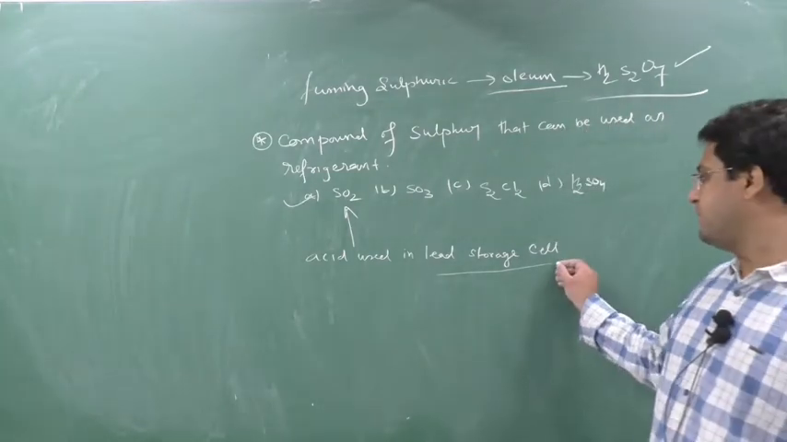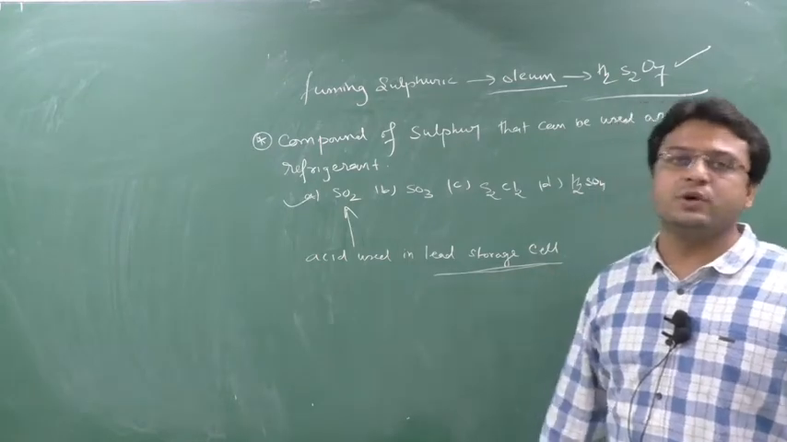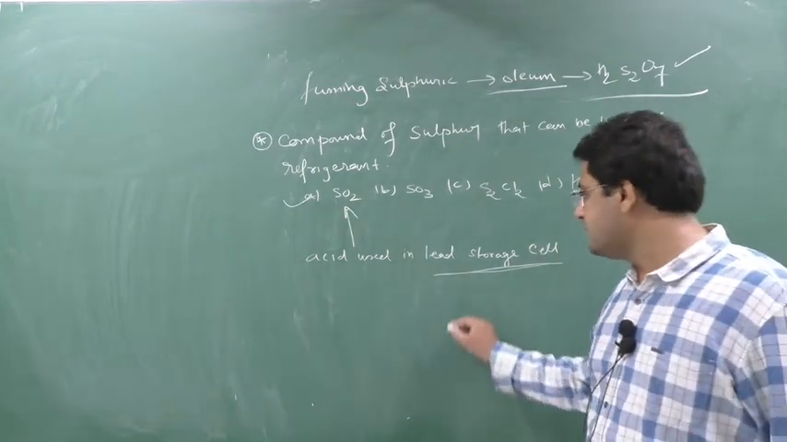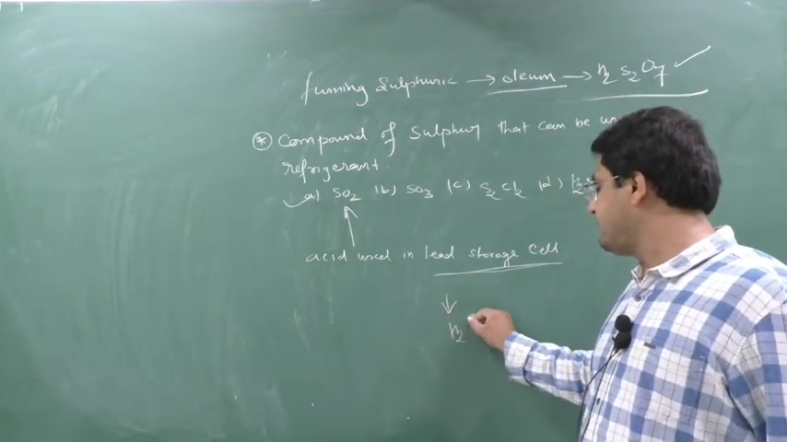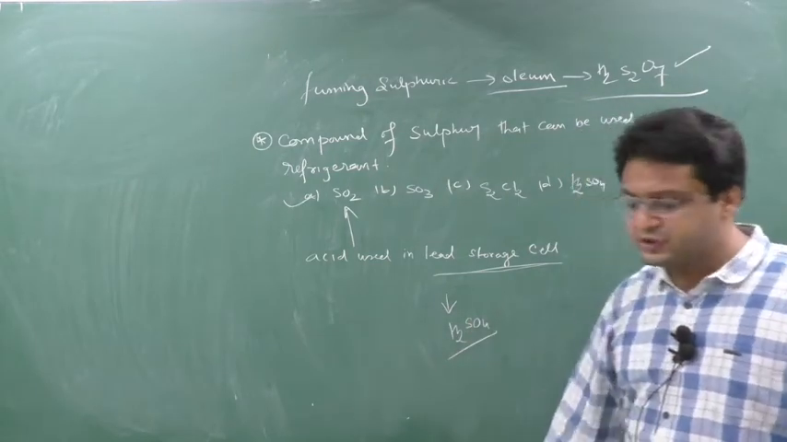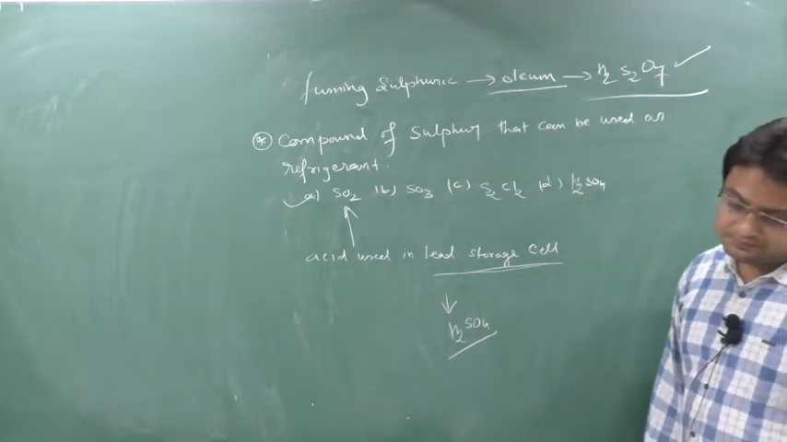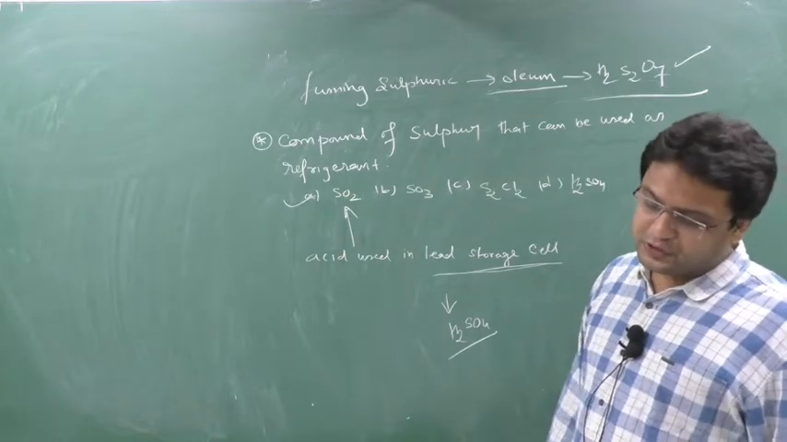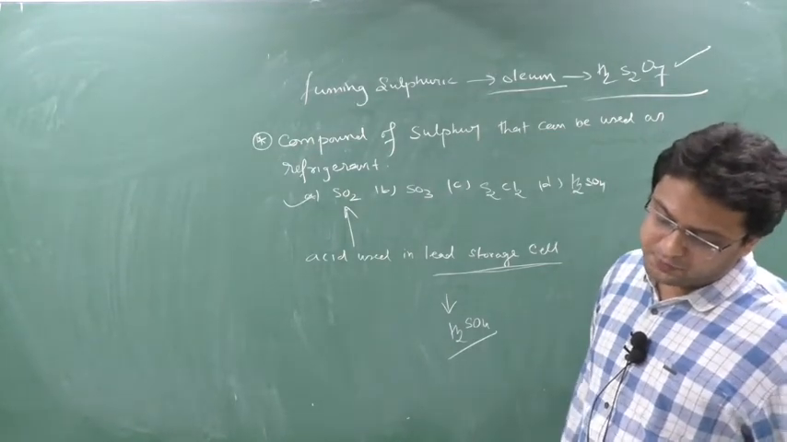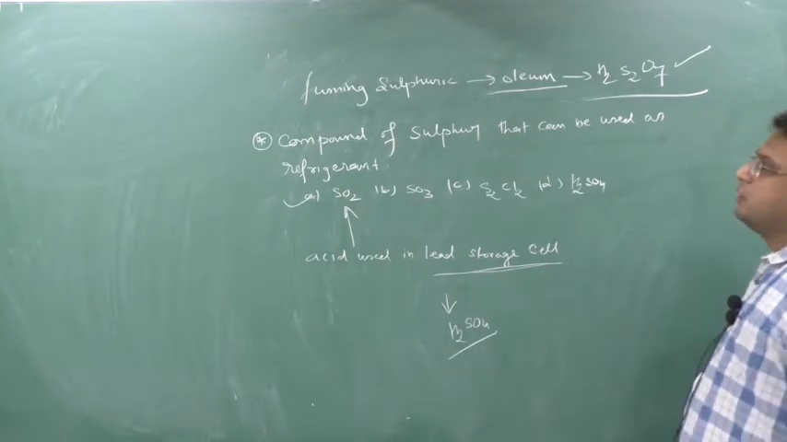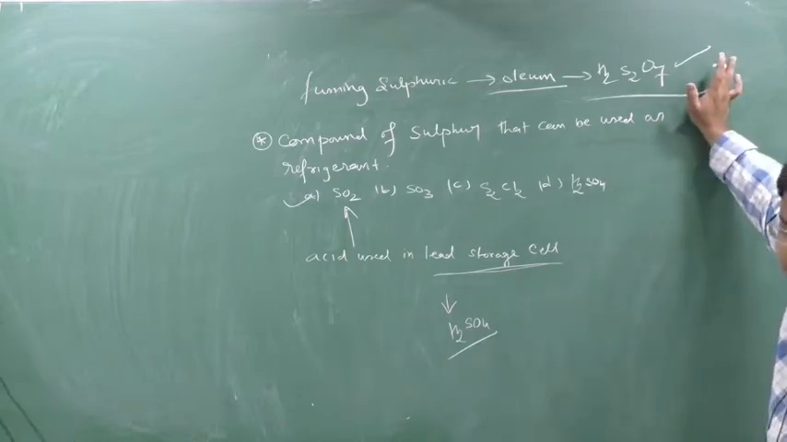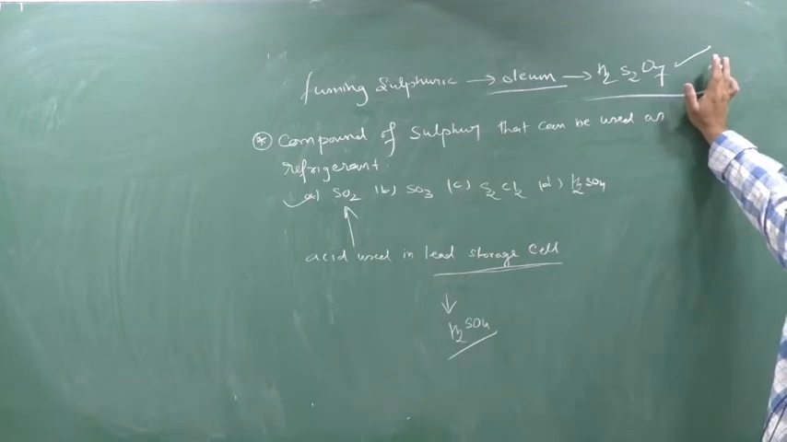So just now you remember that whenever in lead storage cell you are using what? Sulfuric acid. So the answer will be sulfuric acid. You can write down the option, but the answer will be H2SO4. Write down the options. Option A, phosphoric acid. Option B, nitric acid. Option C, sulfuric acid.